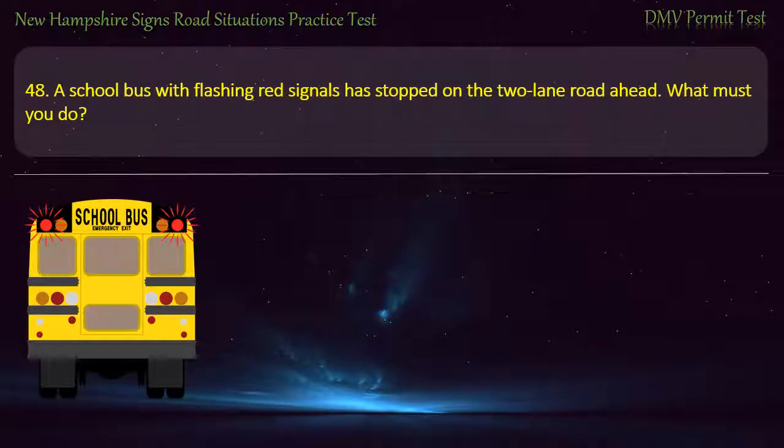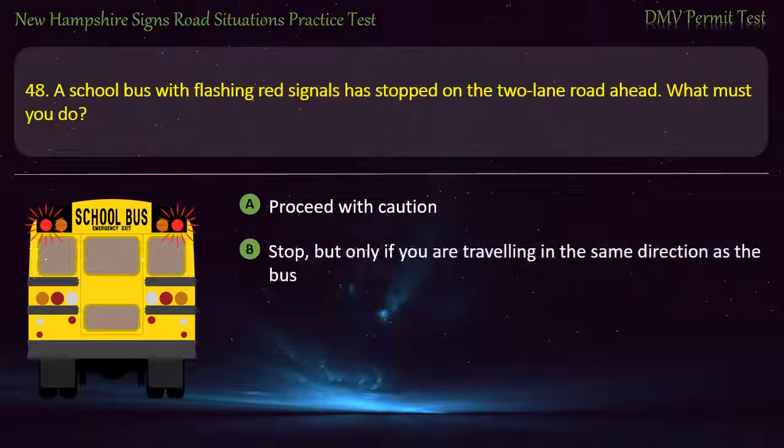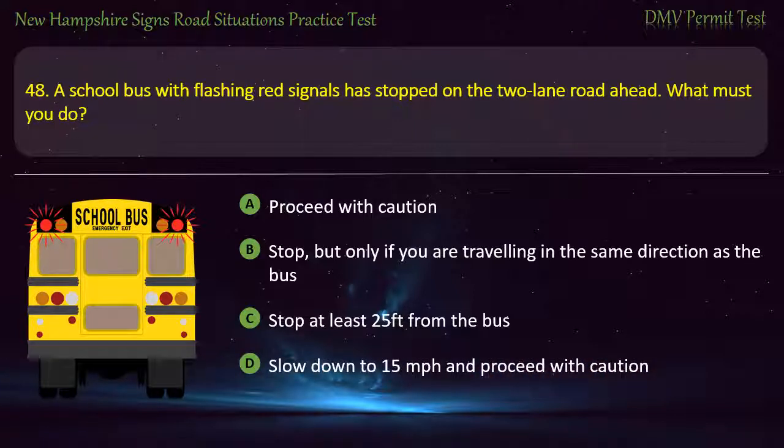Question 48. A school bus with flashing red signals has stopped on the two-lane road ahead. What must you do? Proceed with caution. Stop, but only if you are traveling in the same direction as the bus. Stop at least 25 feet from the bus. Slow down to 15 miles per hour and proceed with caution. Answer. Stop at least 25 feet from the bus.